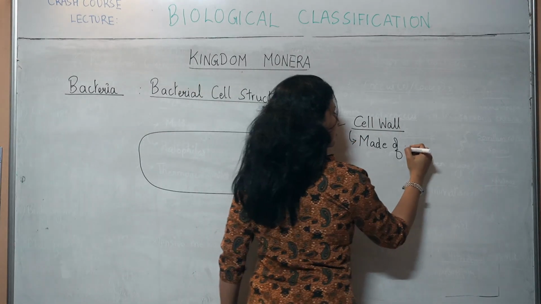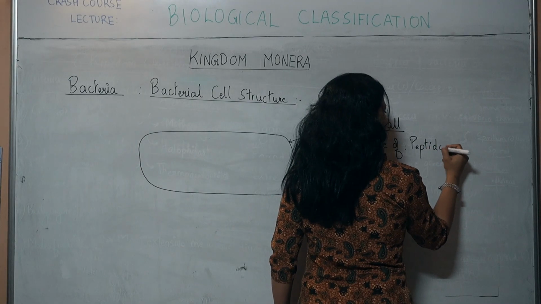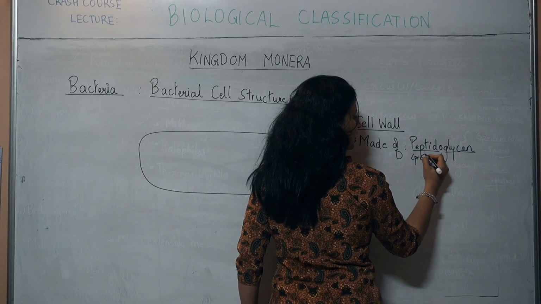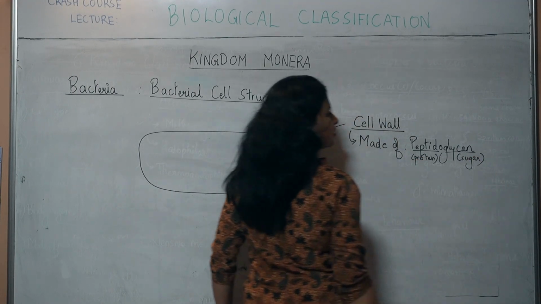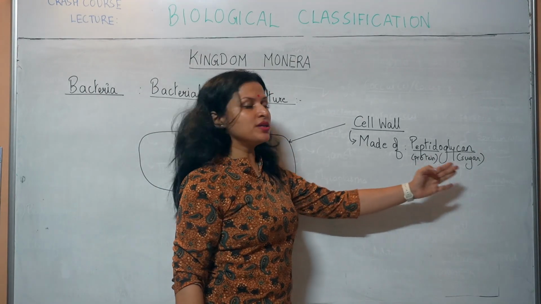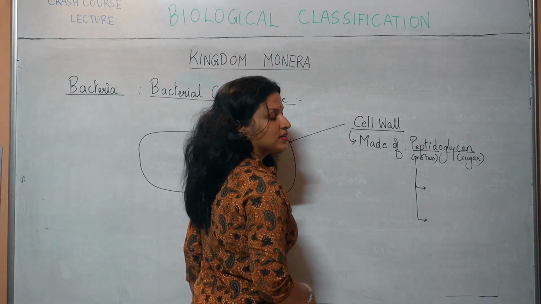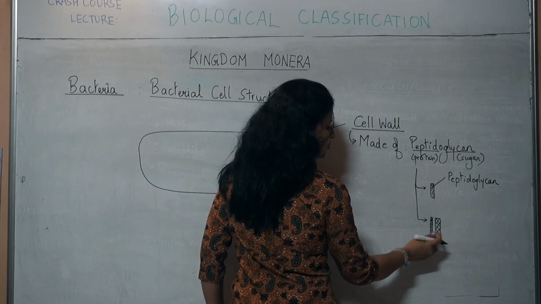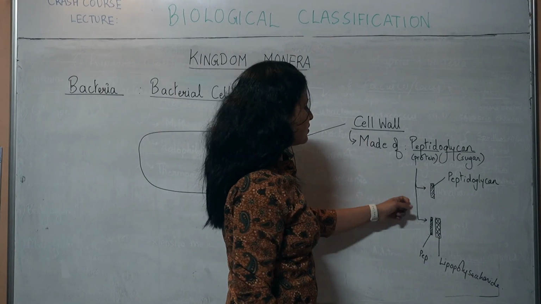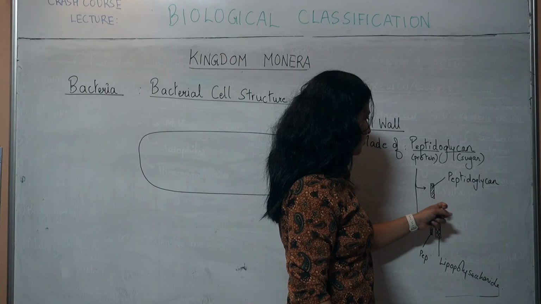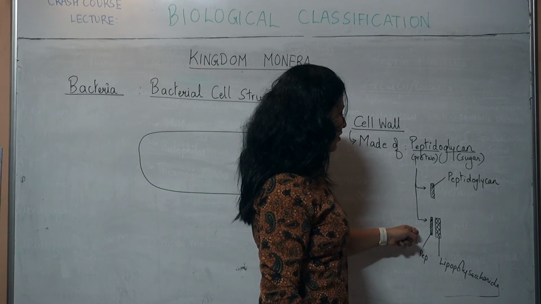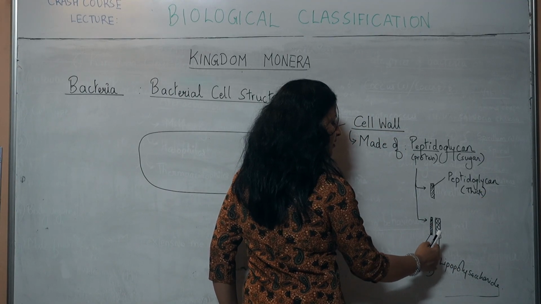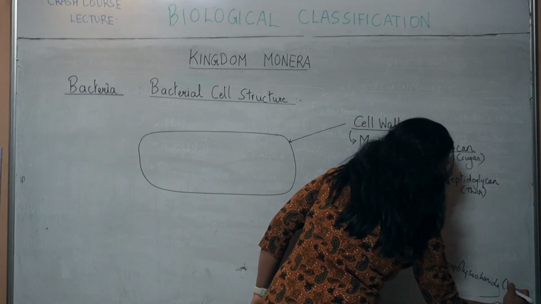Made up of this substance called peptidoglycan, which is made up of peptide and glycan. Peptide is protein, and glycan is sugar. This compound is made up of protein and sugar, and it's called peptidoglycan. This peptidoglycan arrangement can be of two different types. What I have shown you is a small portion of the cell wall. So as you can see, the cell wall may have only peptidoglycan, a thick layer, or they may have a thin peptidoglycan layer and another layer outside which is made up of lipopolysaccharide, also called LPS.